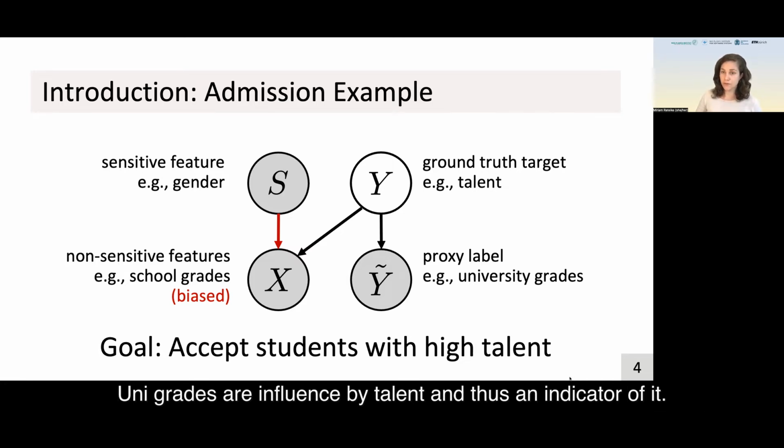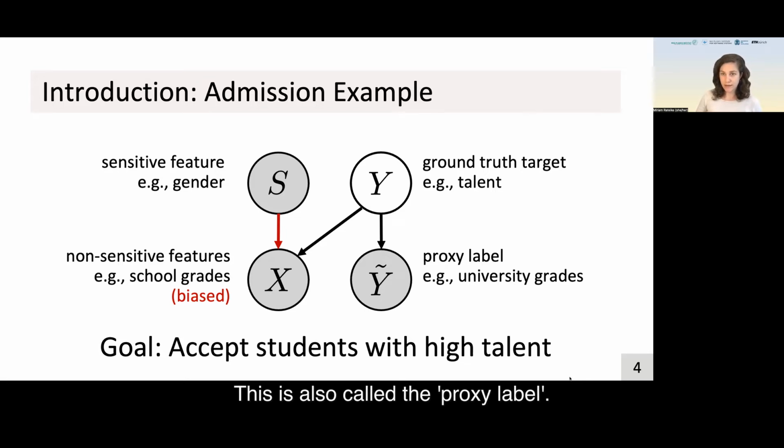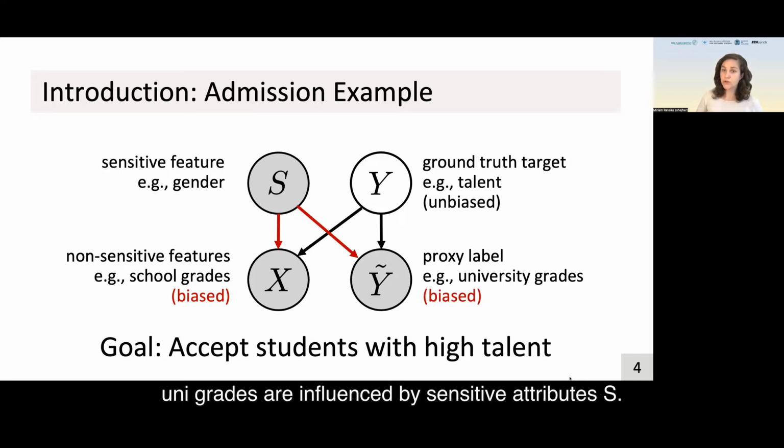University grades are influenced by talent and therefore an indicator of it. This is also called the proxy label. While talent is not influenced by gender, university grades are, in contrast, influenced by the sensitive attribute S. Y tilde is therefore a biased proxy label of our ground truth target.